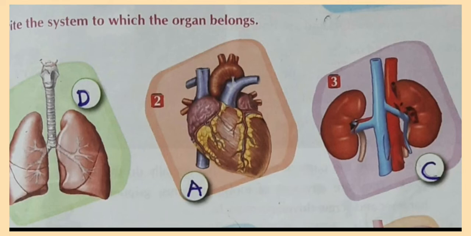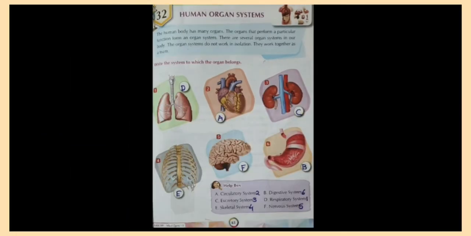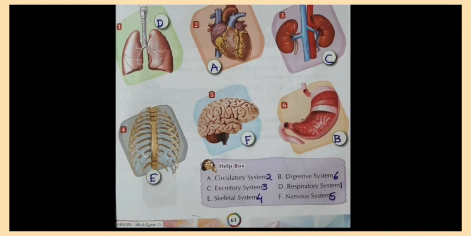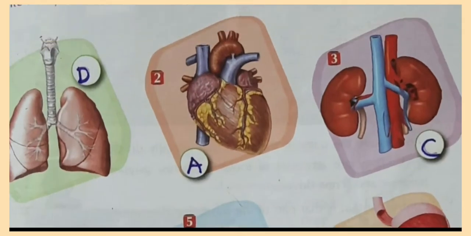First one, you can see the picture of the respiratory system. You can see the lungs and also a windpipe. It is used for gas exchange in animals and plants, and in human beings this system is useful for us.